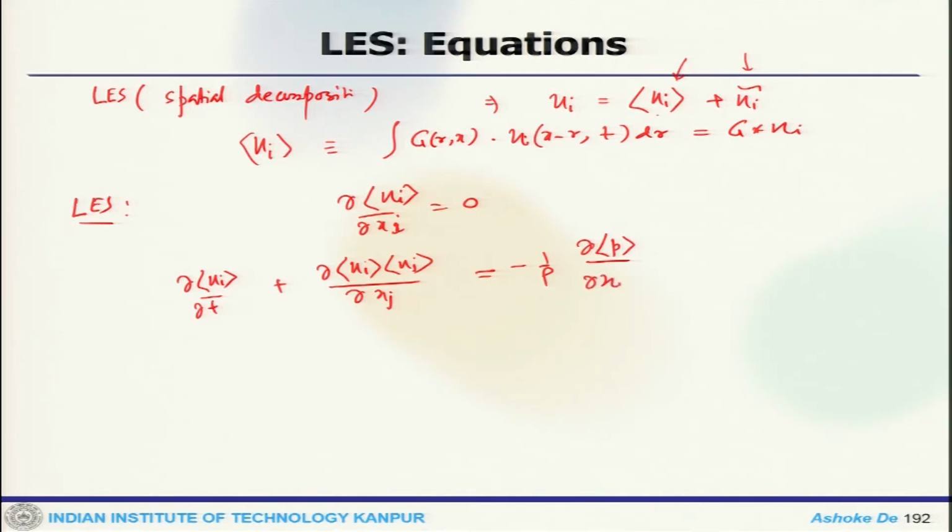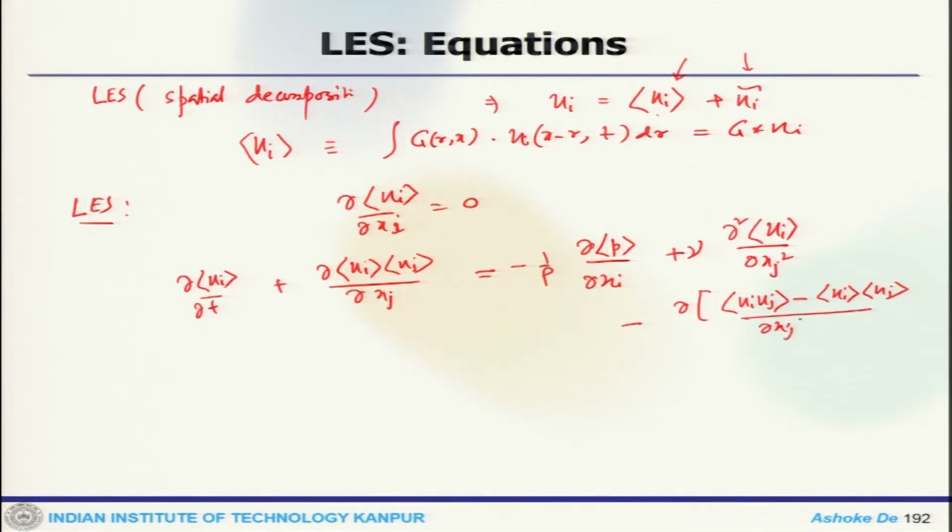Then we get a component from del of u_i u_j bar minus u_i bar u_j bar by del x_j.